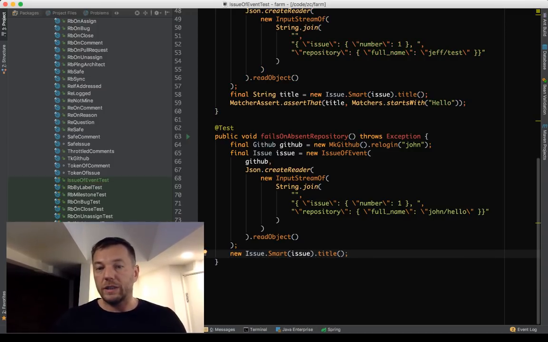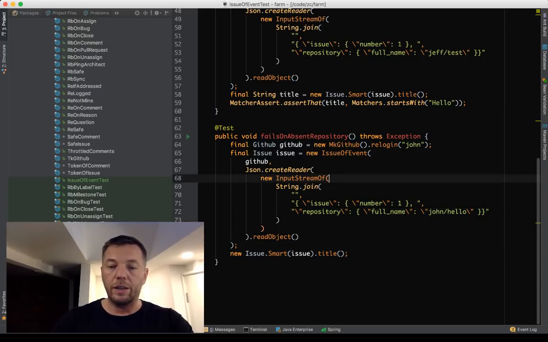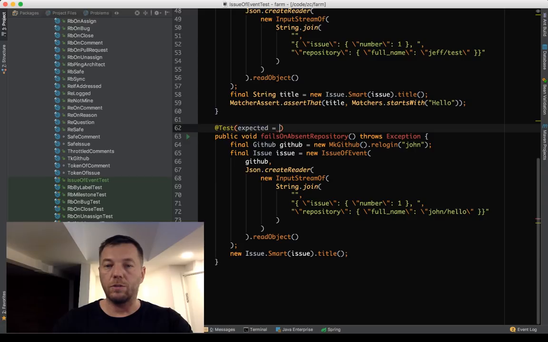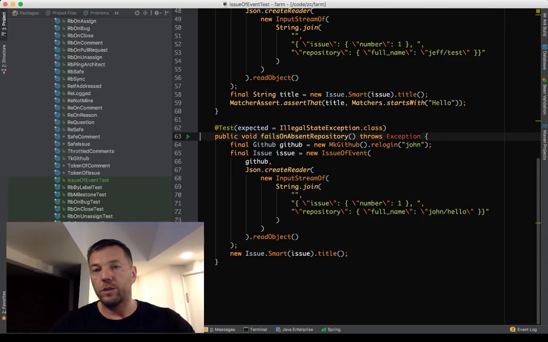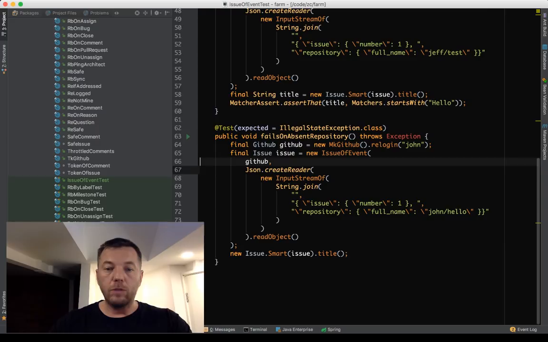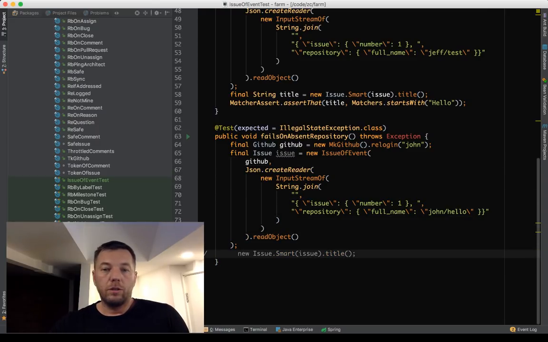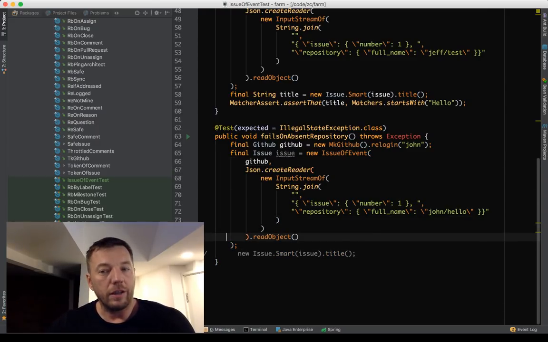We expect the exception, for example, illegal state exception, something. This test will confirm that if that situation happens, the code will break with an exception. And we may think it should break here.